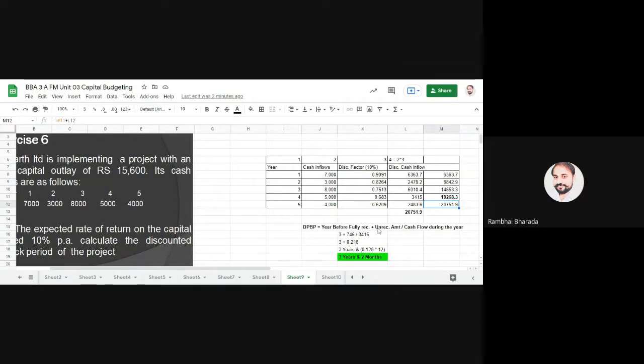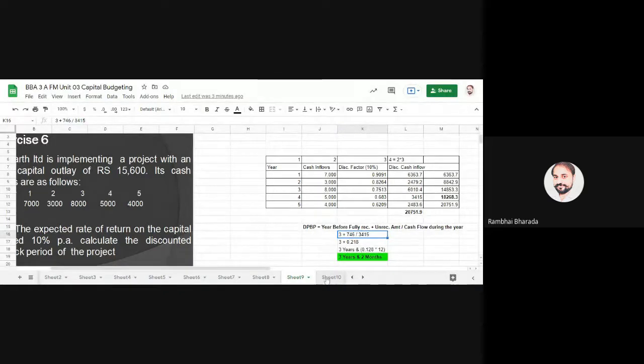Again, the formula remains the same: year before full recovery plus unrecovered amount divided by cash inflow during the year. Our target is 15,600. We need to cover this amount. In which year have we covered this amount? In the fourth year. So the year before full recovery is 3, unrecovered amount is 746, and cash inflow during the year is 3415. You will get the answer: 3 years and 2 months. This is our first method, payback period.